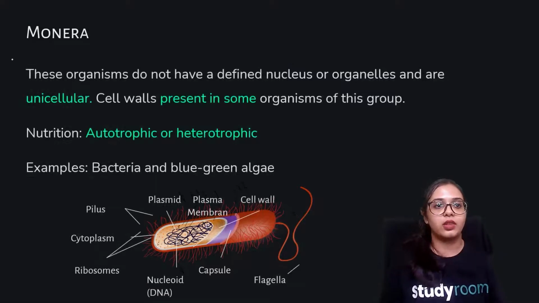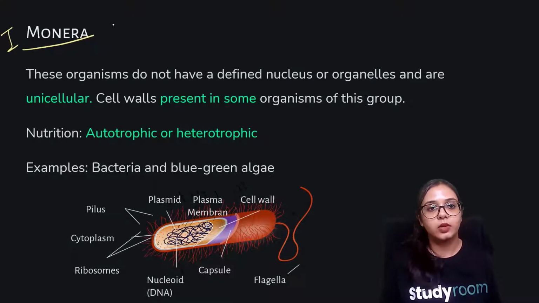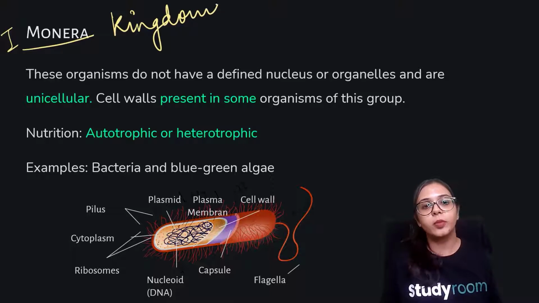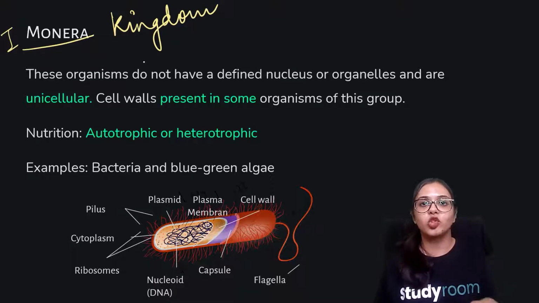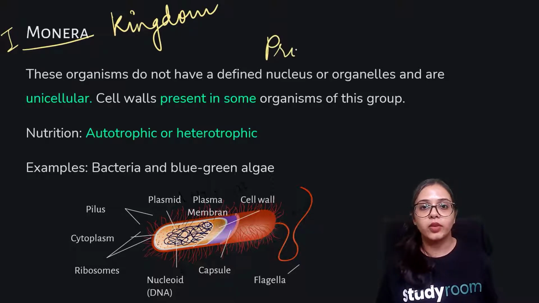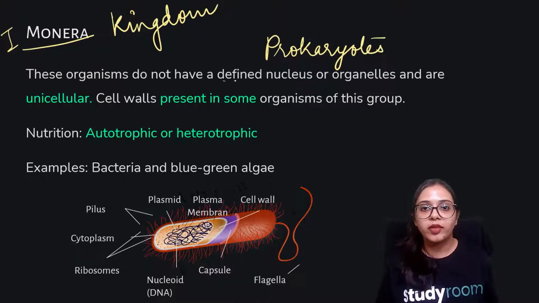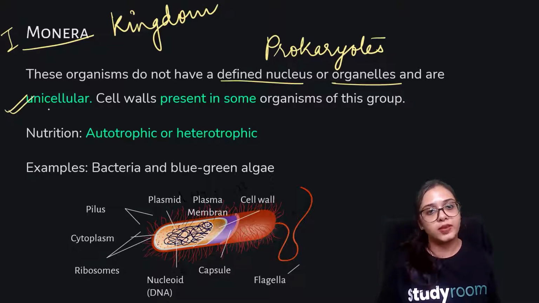First, we have the Monera kingdom. If you remember the bigger flowchart we saw in the previous part, these organisms do not have a defined nucleus, meaning they are prokaryotes. Their organelles are not membrane bound, and they are unicellular.